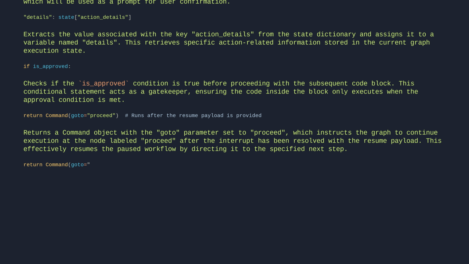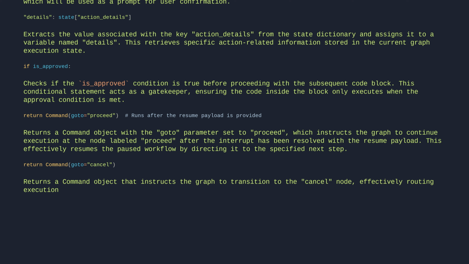return Command(goto="cancel"). Returns a Command object that instructs the graph to transition to the cancel node, effectively routing execution flow to that specific point in the graph.